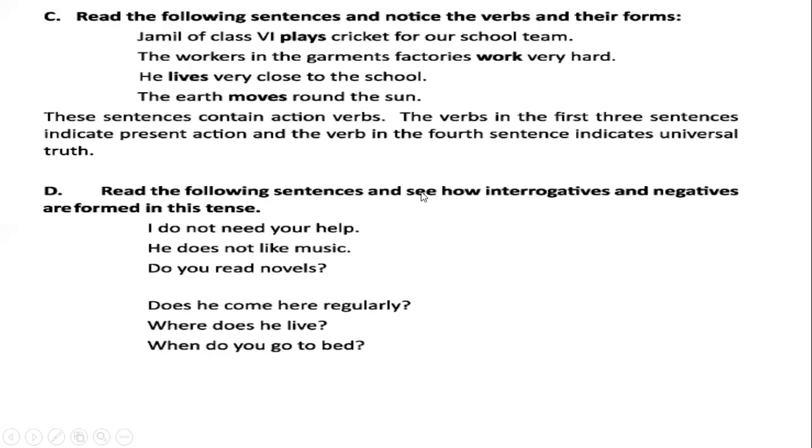Okay. Here you see in activity D different things. Read the following sentences and see how interrogatives and negatives are formed in these sentences. We have so long discussed present indefinite tense and affirmative sentences. Now we'll discuss interrogatives and negatives. Yes, for negatives we have to add do not or does not after the subject. Here three example sentences are mentioned.